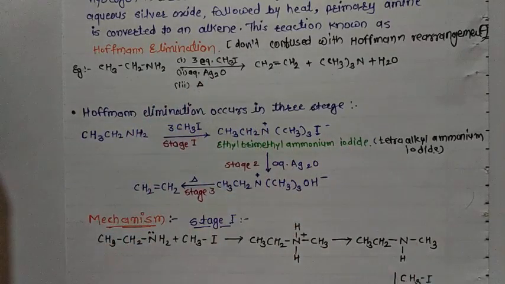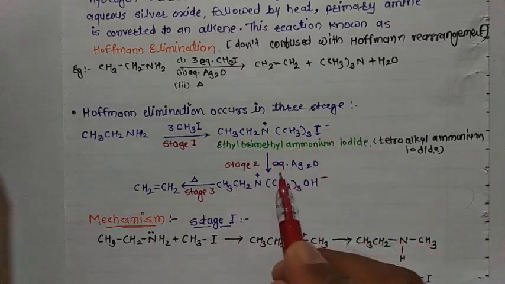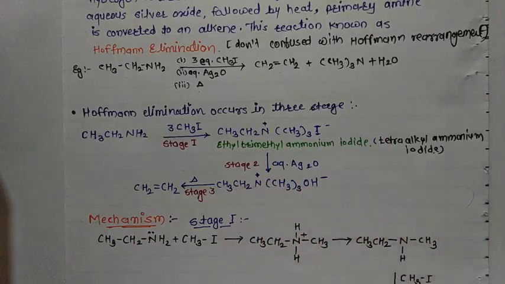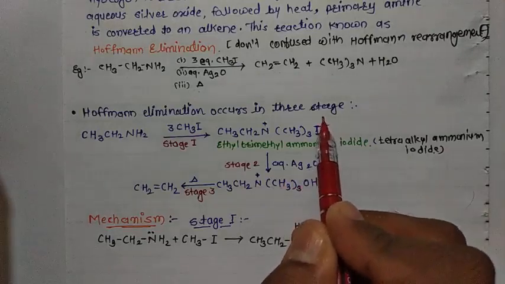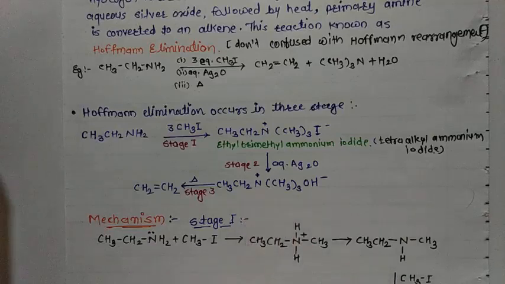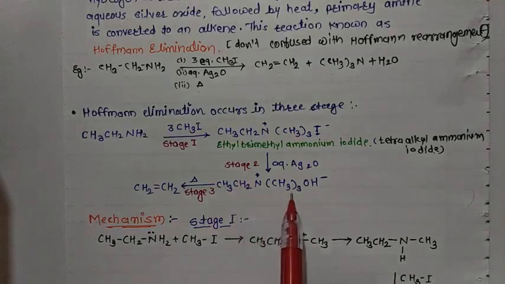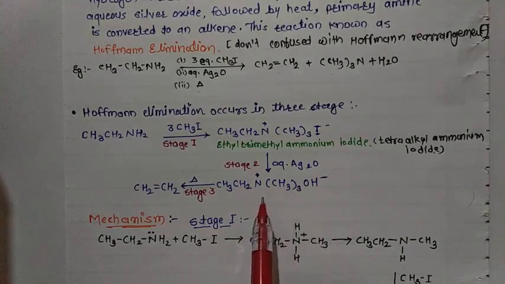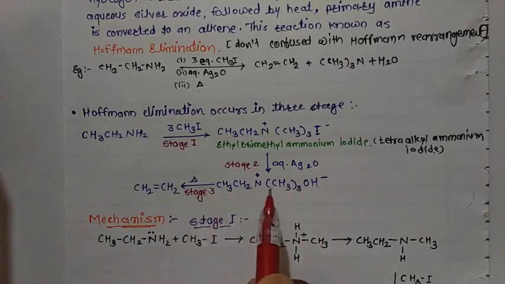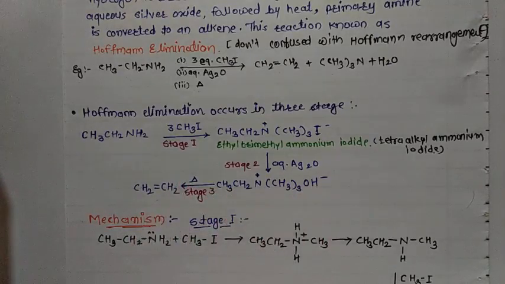Next, stage 2: this tetraalkyl ammonium iodide reacts with aqueous silver oxide. In this stage, I minus is removed and OH minus connects with this N plus. This means there is the formation of ethyl trimethyl ammonium hydroxide, a tetraalkyl ammonium hydroxide. In the third stage we heat this hydroxide and we get our product, the alkene. So this is the 3-stage reaction.